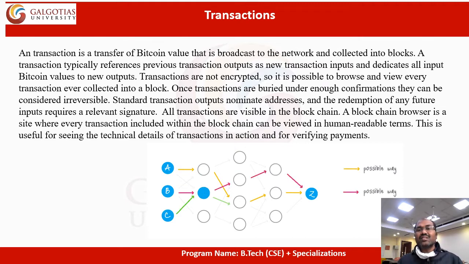All transactions are visible in the blockchain. A blockchain browser is a site where every transaction included within the blockchain can be viewed in human readable terms. This is useful for seeing the technical details of transactions in action and for verifying payments.